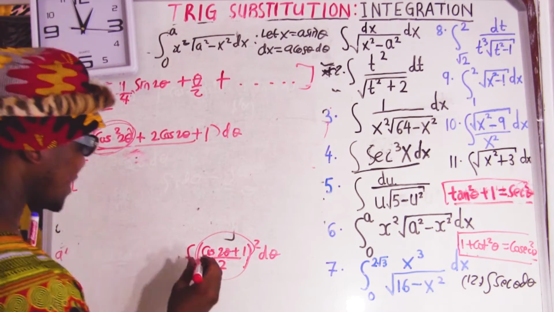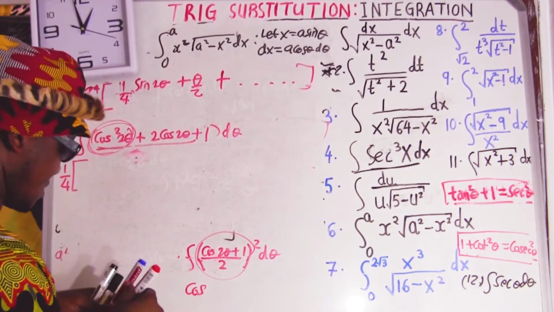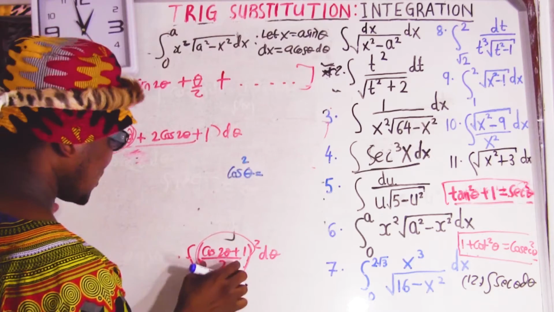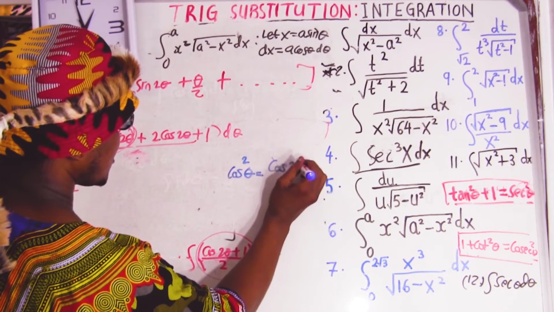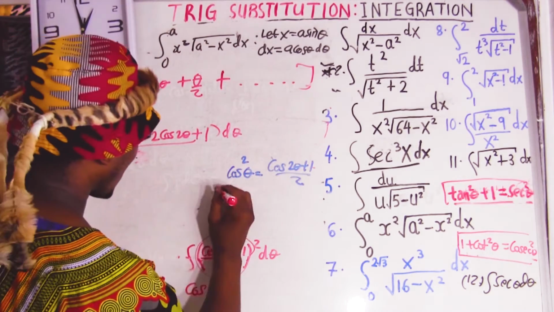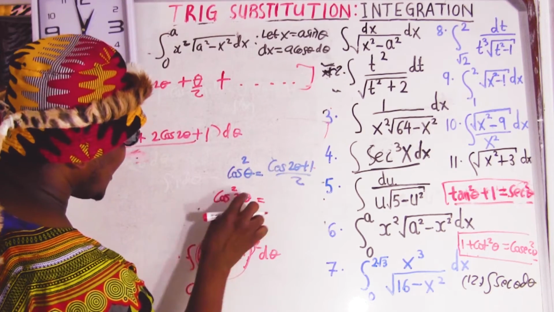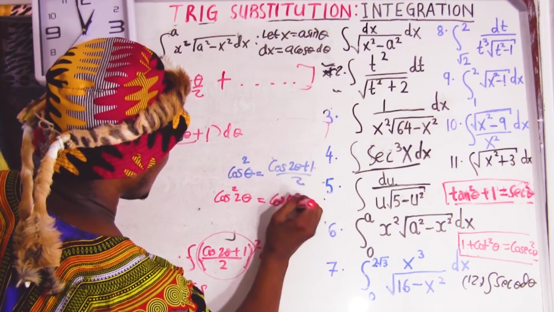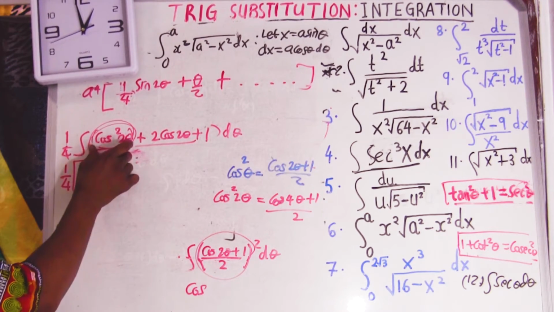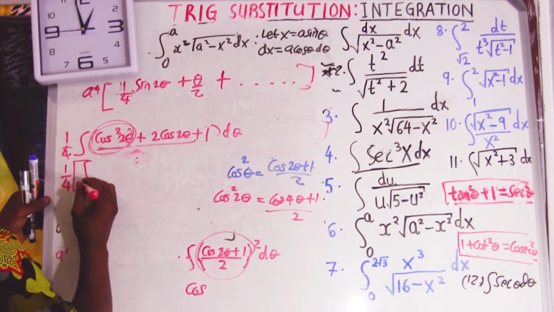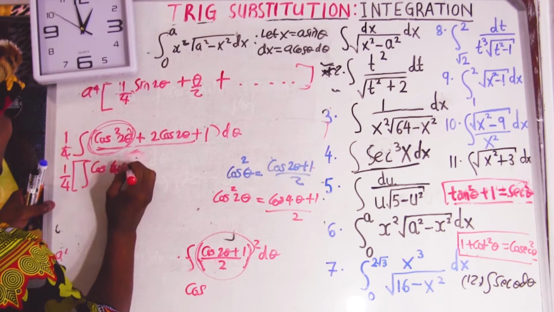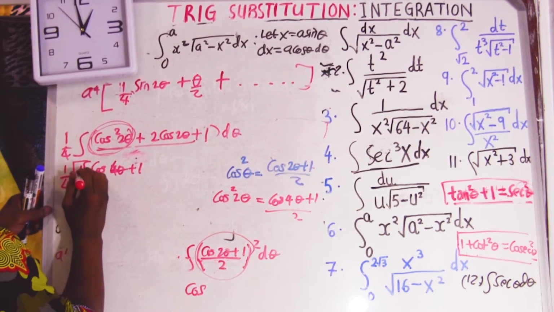Okay, let me say here, cos squared theta was equal to cos of 2 theta plus 1, over 2. What about cos square 2 theta? Cos square 2 theta means cos squared, but here it is 2 theta. If this is 2 theta, this is going to be 4 theta. It's going to be cos of 4 theta plus 1 over 2, from the trig double angle. So what I'm going to do is replace this with that. So it's going to be the integral of cos 4 theta. This 2 is going to go to the back, so 1 over 2.